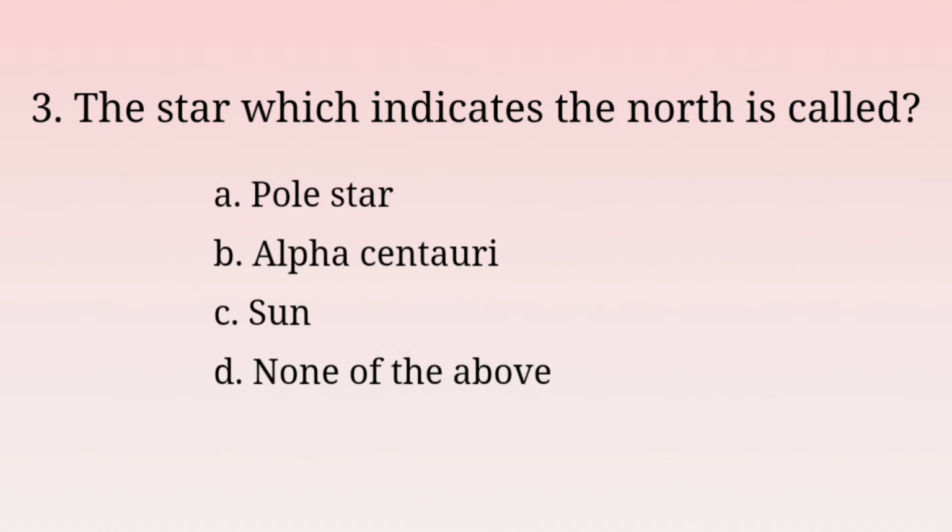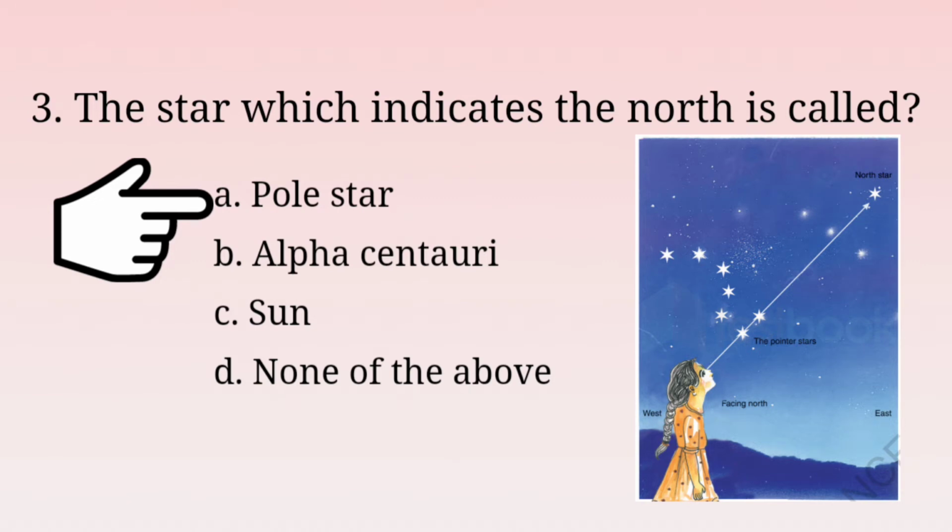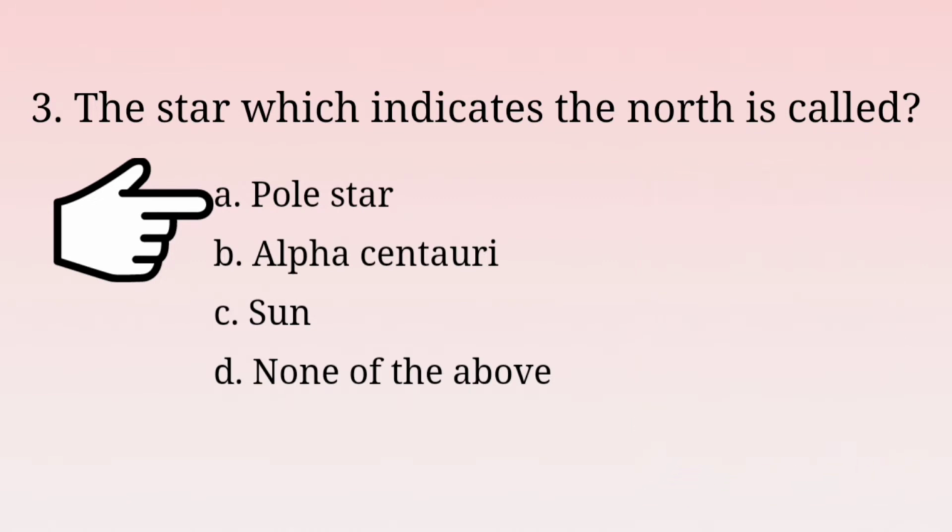Third question, the star which indicates the north is called? Options A. Pole star, B. Alpha Centauri, C. Sun and D. none of the above. The answer is option A. Pole star. Pole star always indicates the direction of north.